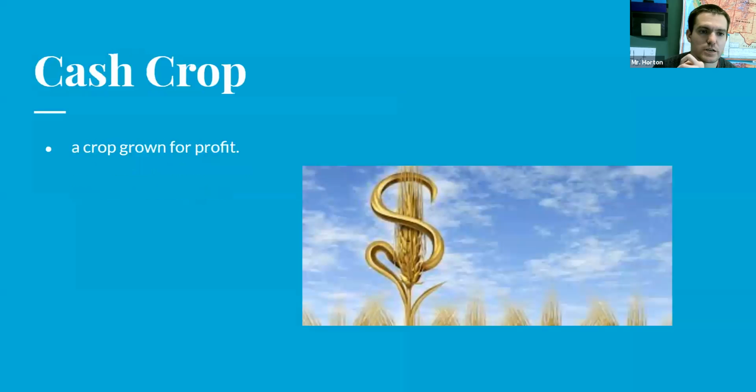And then lastly, our last term is cash crop. A cash crop is a crop grown for profit. So unlike when you grow a crop maybe to eat or to have for food, in this case, the farmers would grow these crops and sell them to earn money. So it's a crop grown for profit, grown for money.